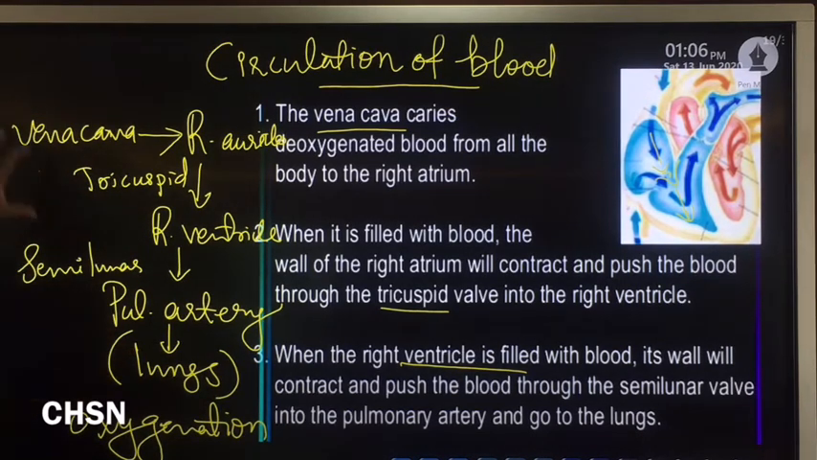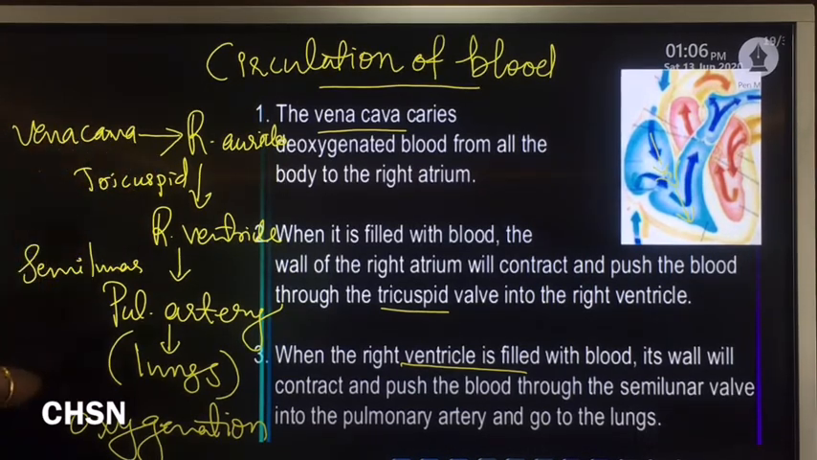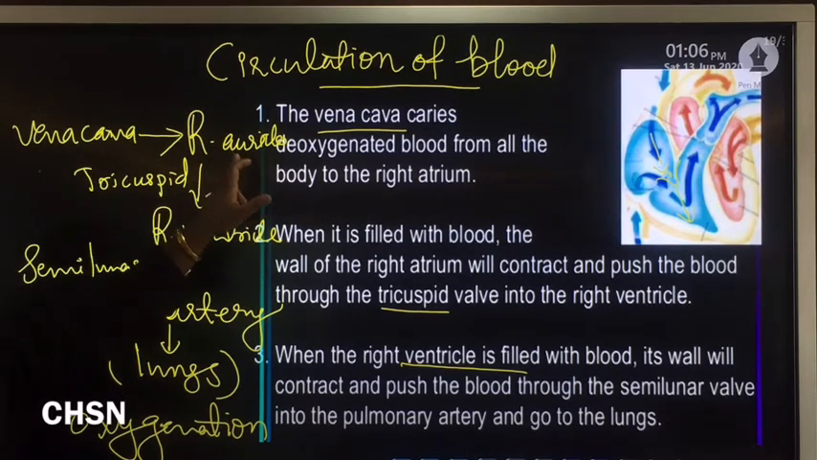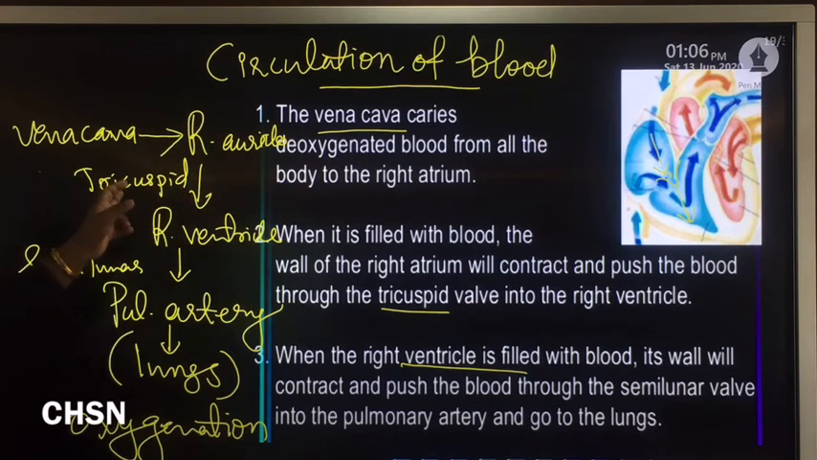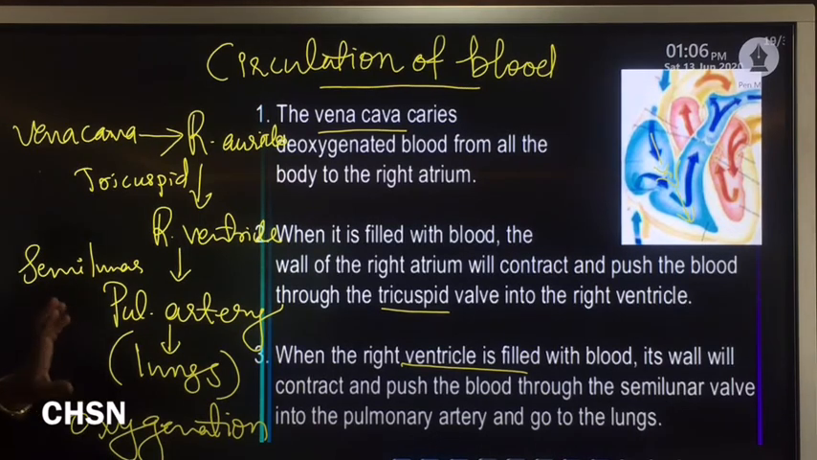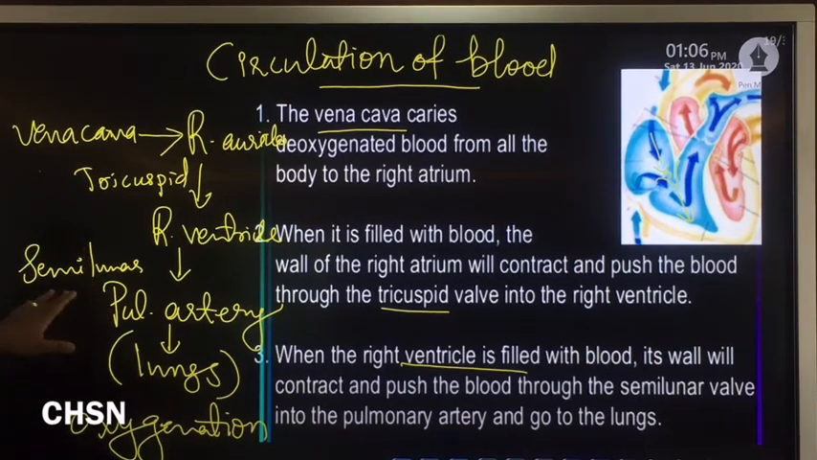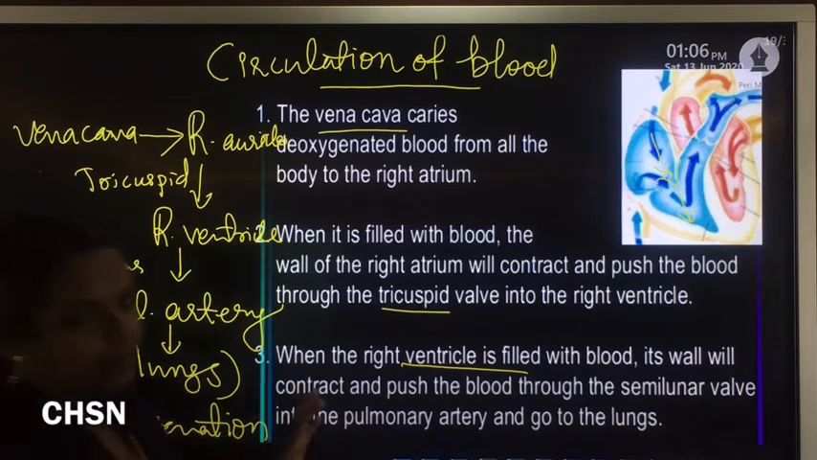This is the flow chart. Inferior and superior vena cava collect deoxygenated blood from the upper and lower parts of the body and pour that blood to the right auricle. When the right auricle contracts, blood is pushed through the tricuspid valve to the right ventricle. When the right ventricle is filled and contracts, blood enters through the semilunar valve to the pulmonary artery, and the pulmonary artery carries that deoxygenated blood to the lungs for oxygenation.